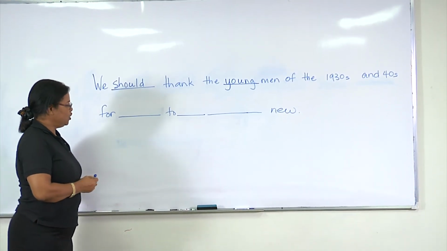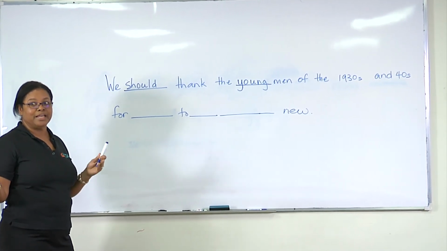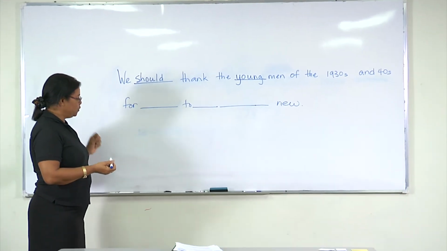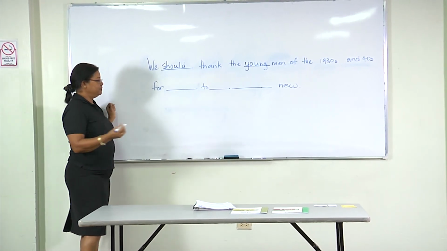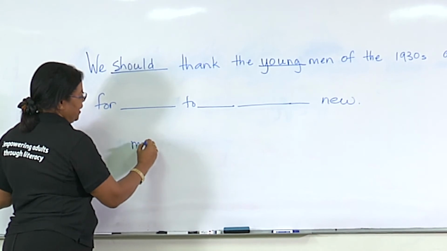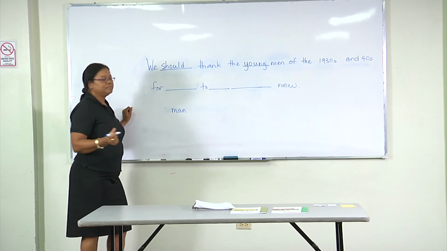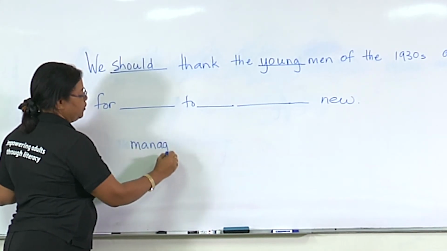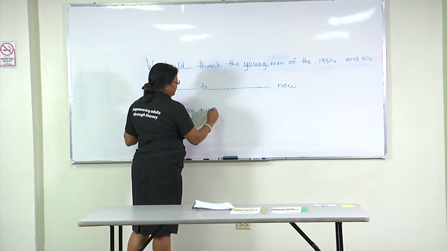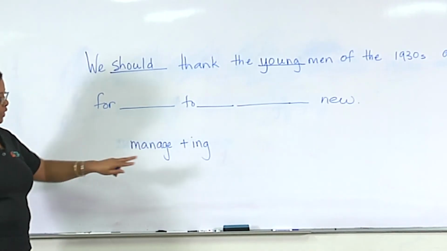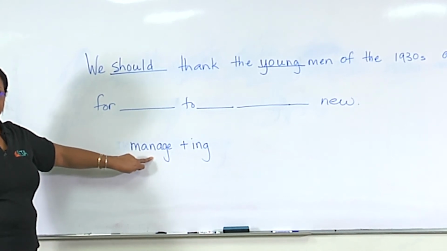All right, so that word managing, at the end of that word, what are we hearing? Ing, which is a suffix, which means it was added to a root word. So let's write that root word on the board. What is the root word, by the way? Manage. And the first syllable is man. Spell that. M-A-N. And then we have age. And how do we spell age? A-G-E, right? So you just got that from your spelling songs. So now we have manage, and we want to add ing to get managing. So what does manage end with? What letter? E. So what rule are we thinking of there? The drop E rule.